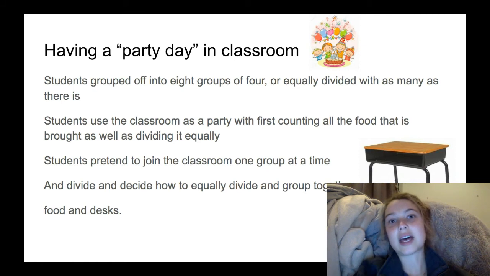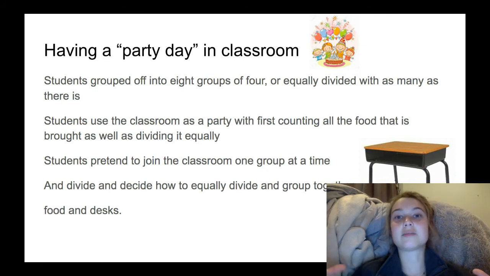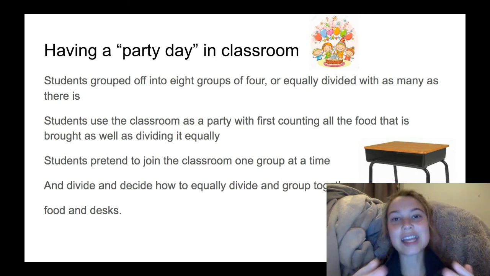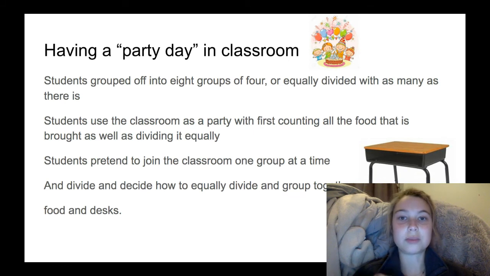So let's go outside the classroom and let's act like this is the party. You're entering the party. Let's have your family enter. Welcome to my party. So you have the first group enter. That's 4. Let's sit down and let's enjoy this food together. Then we have the next family come in. That's 4 more. Let's push it all together so we can be together. Then we have another one. Just like the book, you're adding on and adding on and adding on these groups. You're adding these groups and adding these groups and adding these groups.